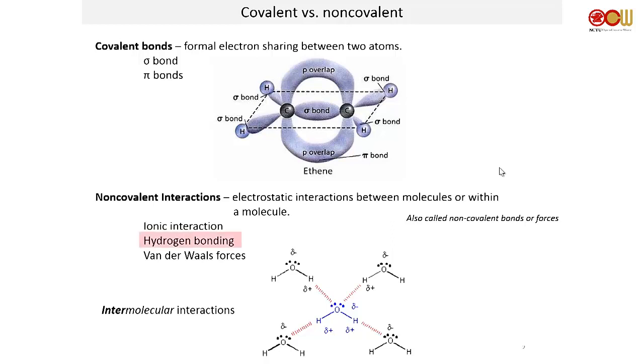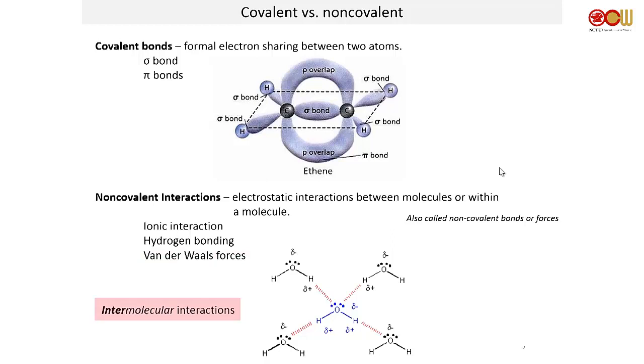Hydrogen bonding is a special type of polar bond such that it's quite strong, but not at the same level as ionic interactions, though with similar characteristics for our purpose. Then van der Waals forces. We'll see what that really looks like in just a bit, but they exist everywhere, so everything has van der Waals.